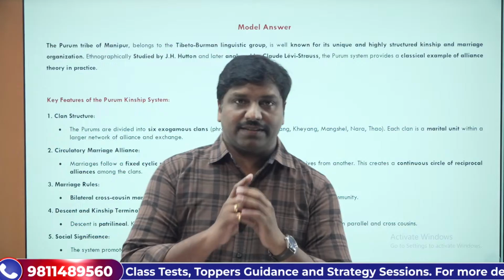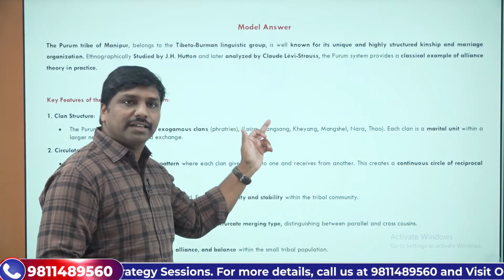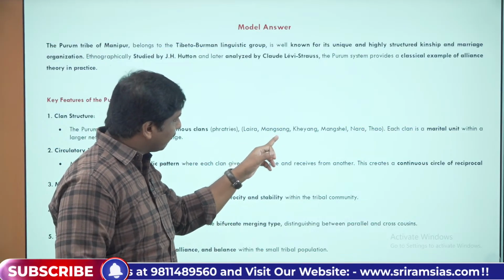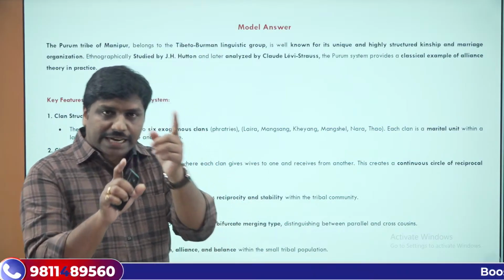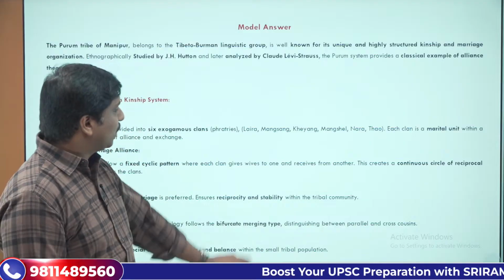For example, Lyra gives women to Masang, and Masang gives back to Lyra. So there is a cyclical fixed pattern of marriages.